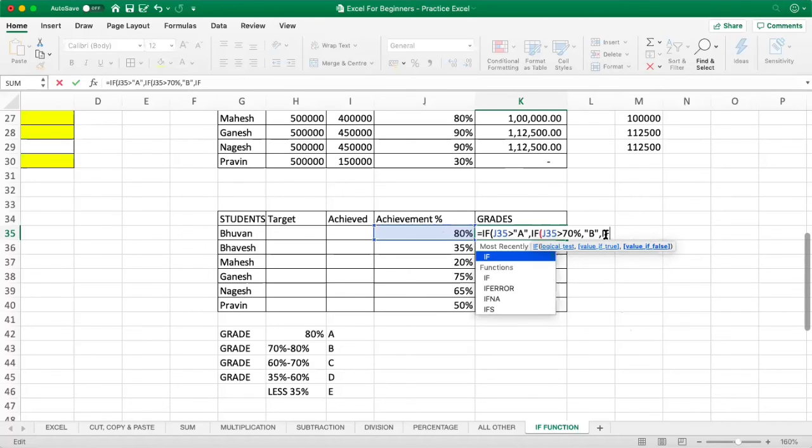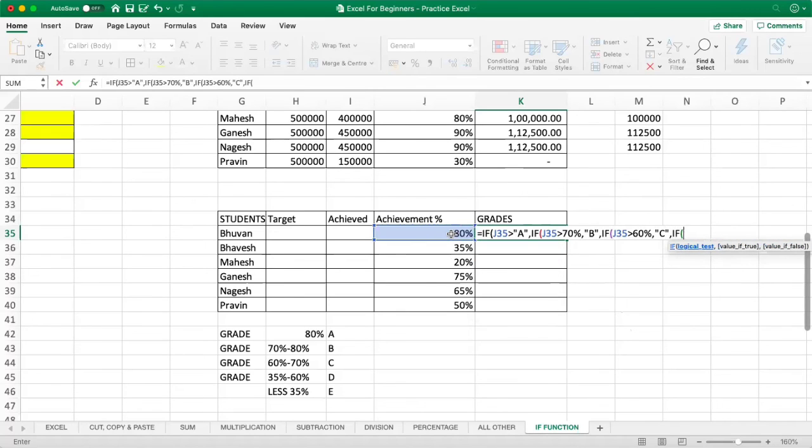Then check for the third condition. If the achievement is anything between 60 and 70, so anything above 60%, give him C. And the fourth is if the achievement is anything above 35%, he should be D. Else, if he is not matching any of these criteria, keep him in E.